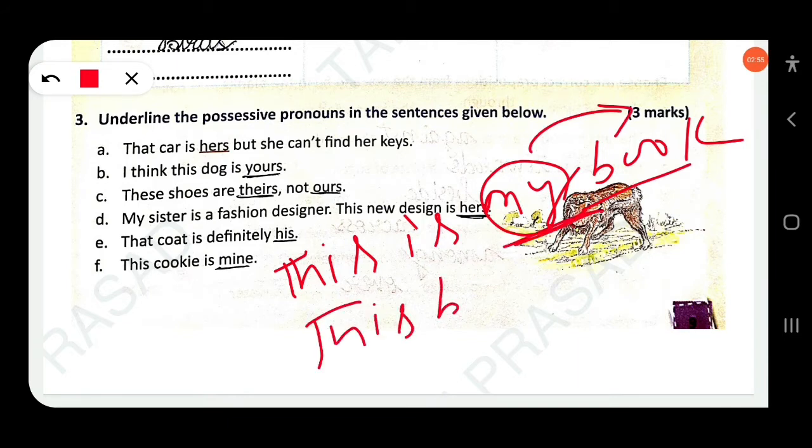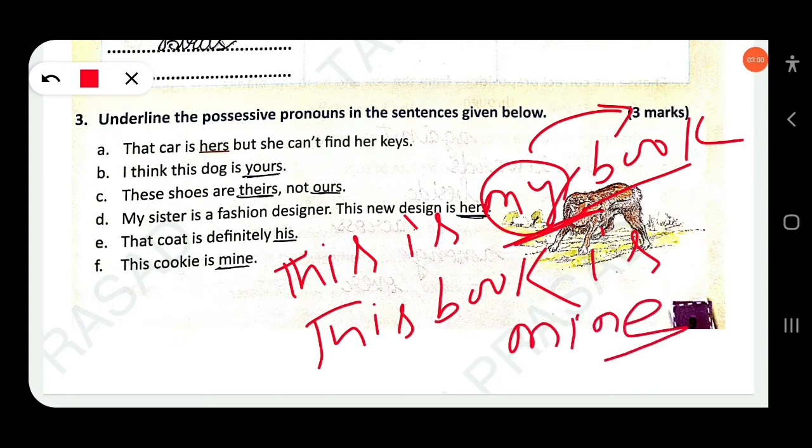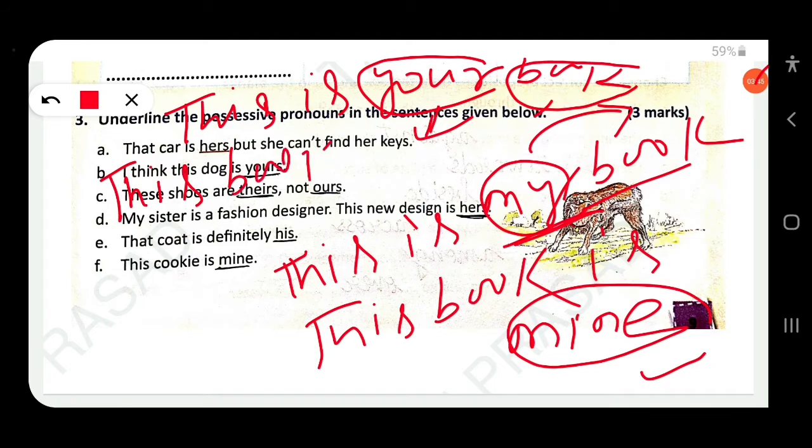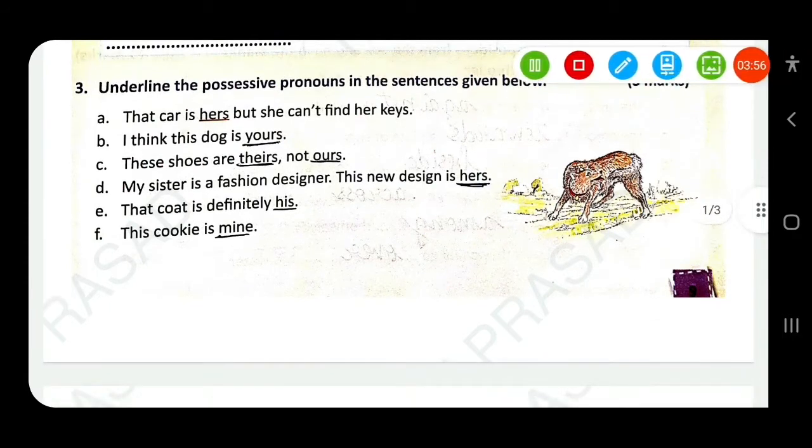This book is mine. Okay, this book is mine. So you know mine is here a possessive pronoun, not adjective. Similarly, take another example. This is your book. Here, your is a possessive adjective. So if any noun comes after, here book is used as a noun. So your book. Here your is a possessive adjective. So change into possessive pronoun: This book is yours. This is a possessive pronoun. Clear? So here come to the question.